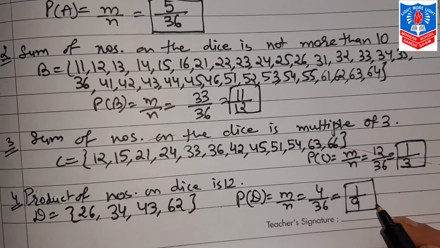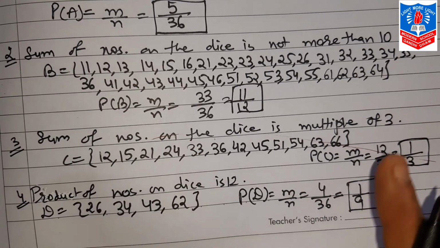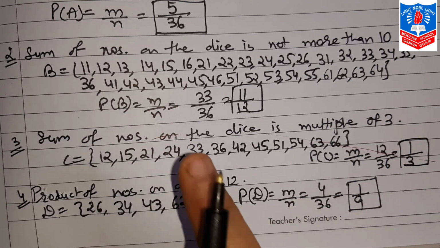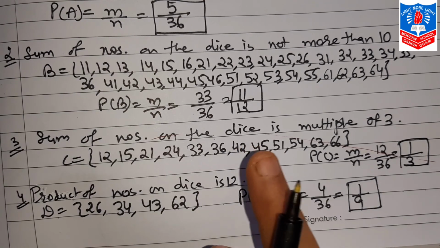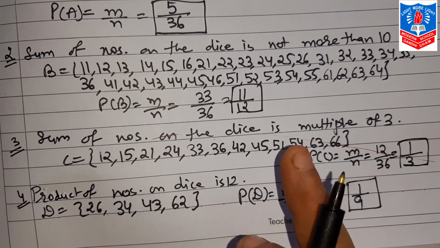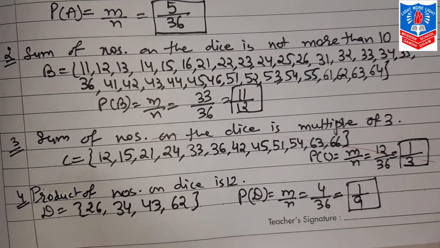So this is the way we find probability. In this question, 4 questions are connected to where 2 dice are thrown simultaneously.